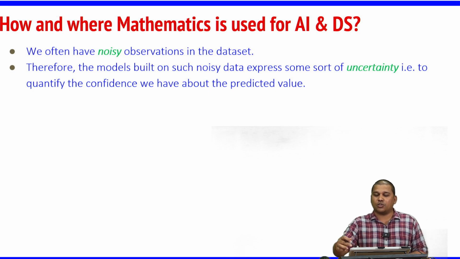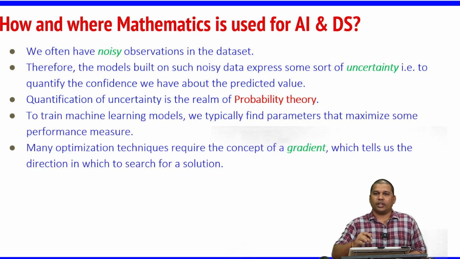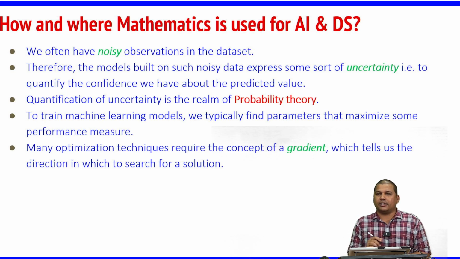So there is a chance of uncertainty. When we talk about uncertainty, the quantification of uncertainty is probability theory. Therefore, we have to study probability theory because we have a lot of machine learning algorithms which are based on probability theory.